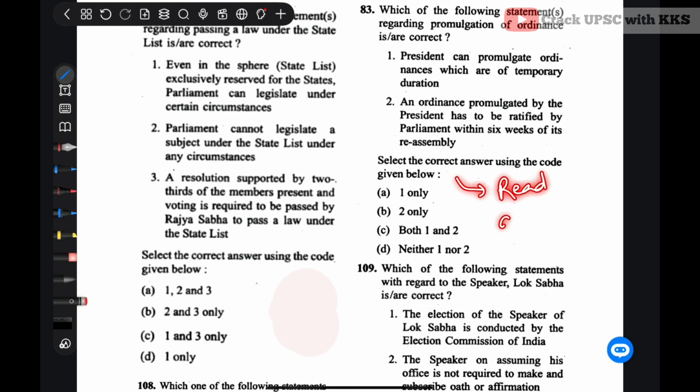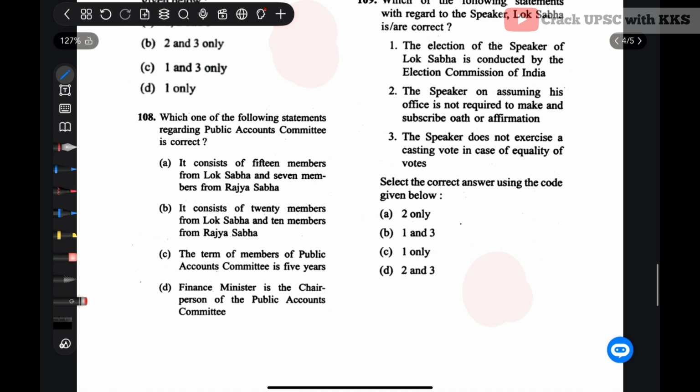Read about it. It is asked every 2 and 3 years. So you must read about this ordinance making power of President. Let's see the next question.